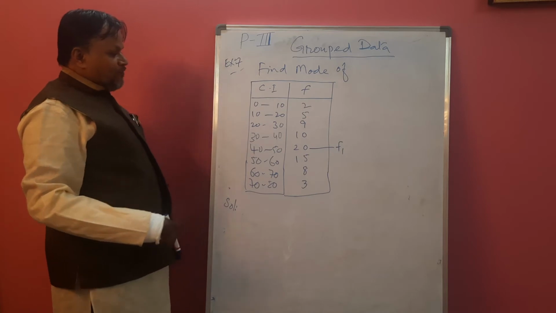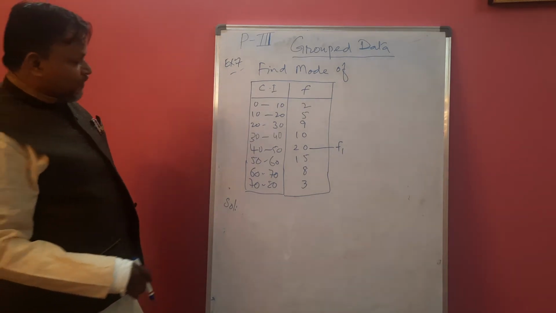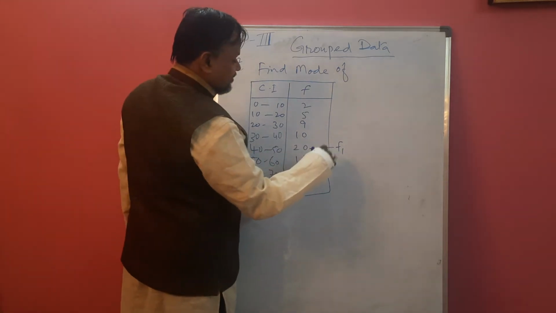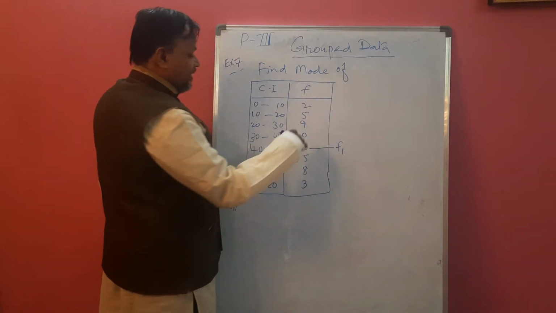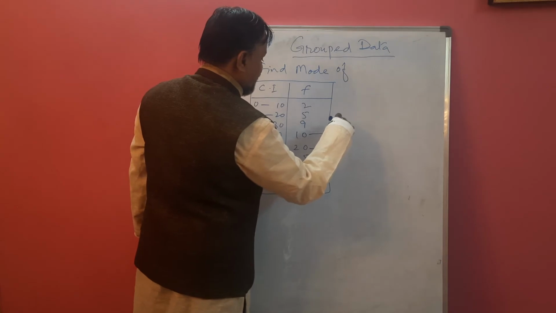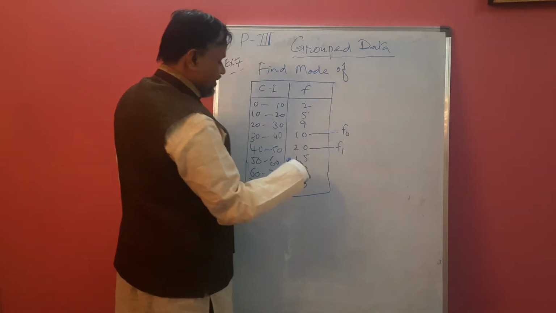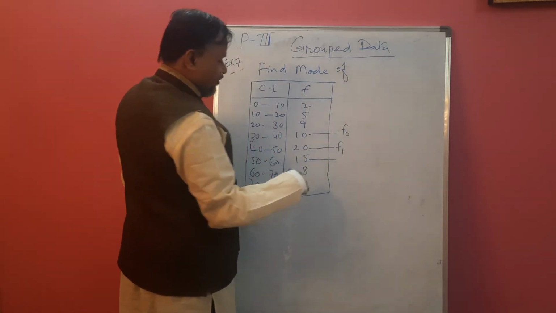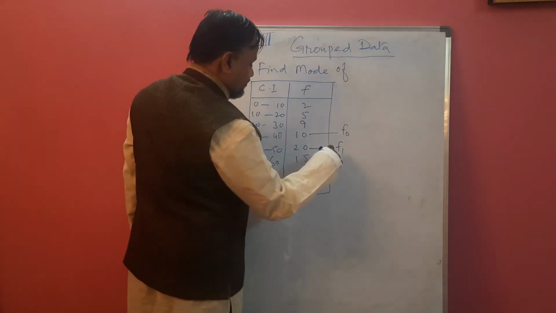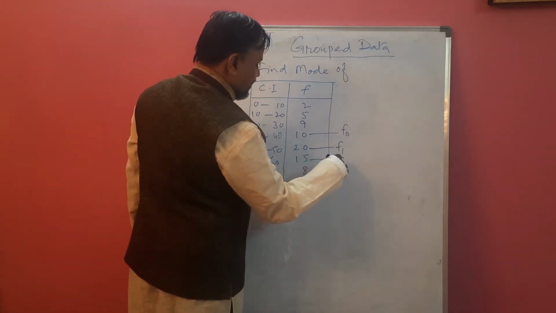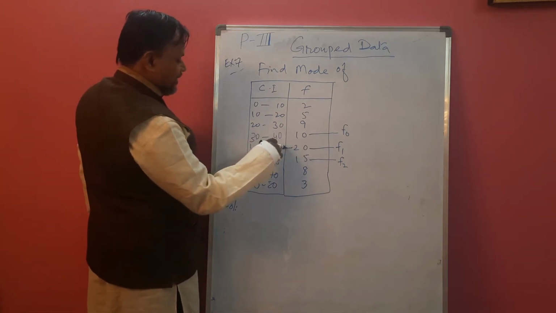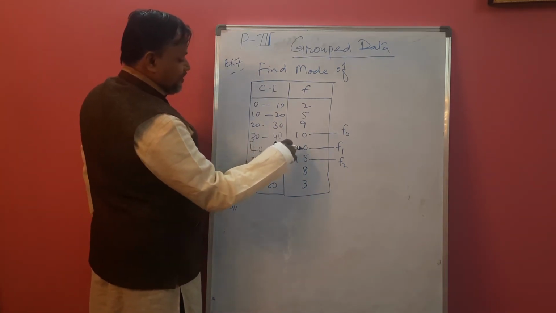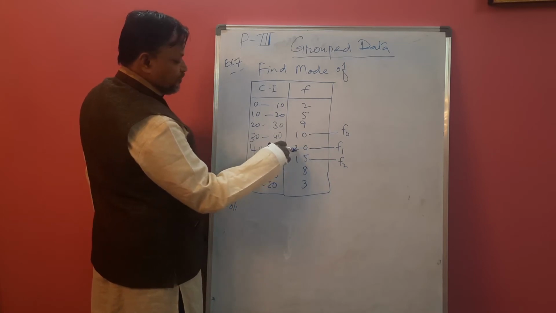So first we have to find the highest frequency, 20. It is F1. The highest frequency is known as F1. The value above that is F0. The frequency of the class below that is known as F2. Now we will get three values. Take the corresponding lower limit of the class with frequency 20.